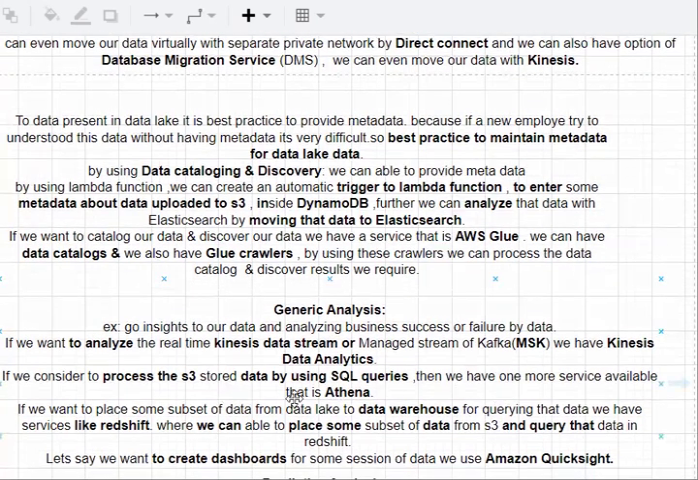Let's say I have my data under a data lake and I want to process that data. I want to process some structured data. For that, we also have a data warehouse service like Redshift. We can move our data to Redshift and we can query that data as well and store the results under S3 as well.